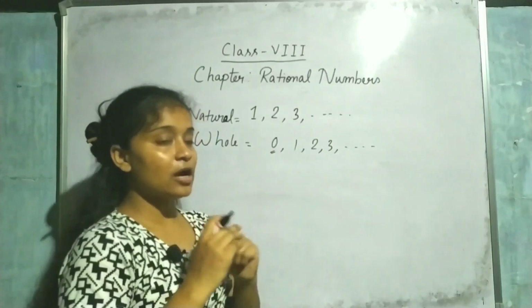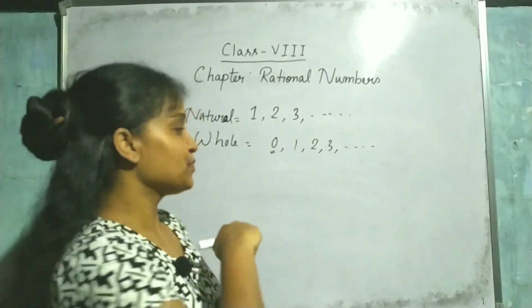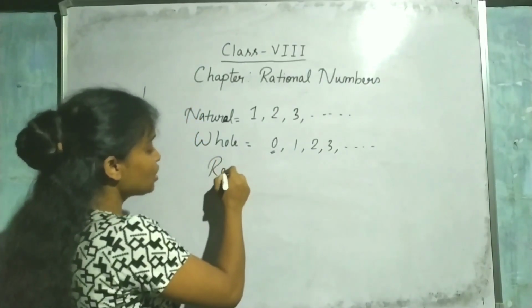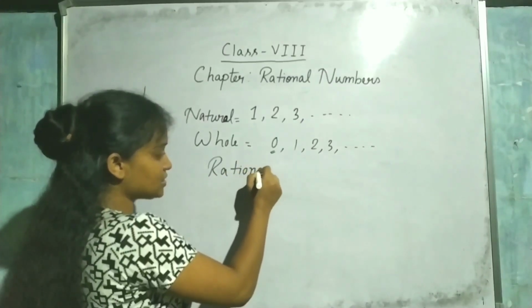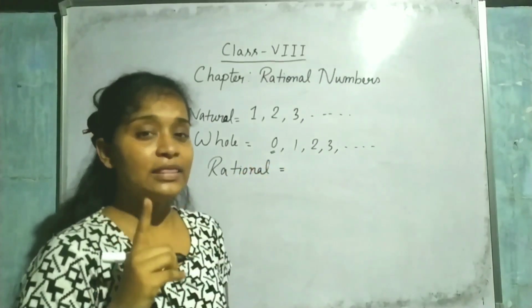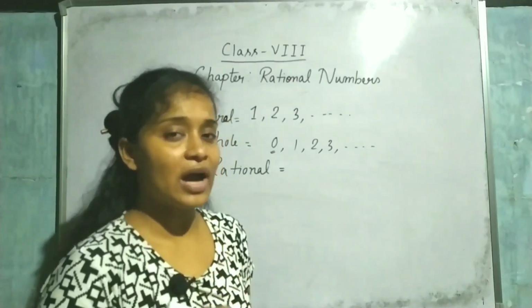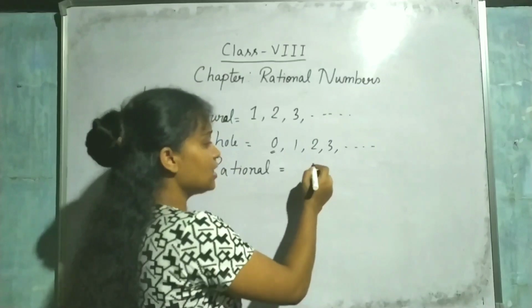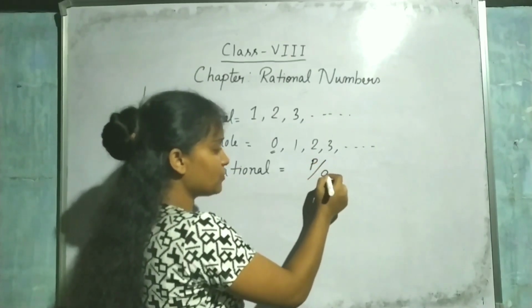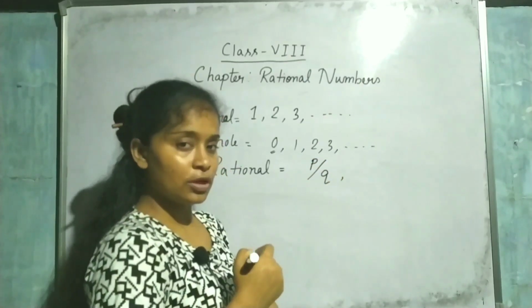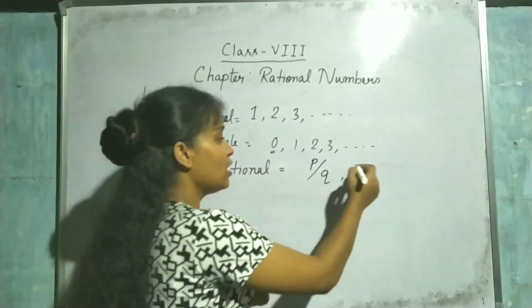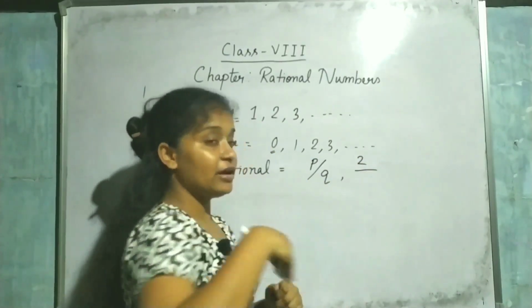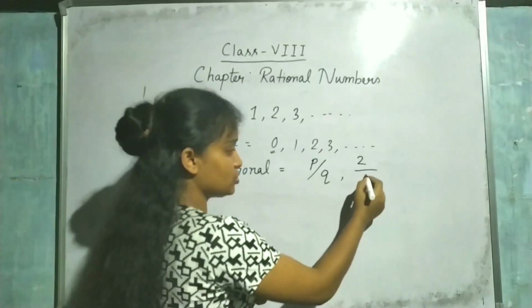Now come to rational numbers. That is our today's chapter. So what do you mean by a rational number? Numbers which we can write in the form of a fraction, or you can say numbers which we can write in the form of p by q. P by q means they have a numerator and they have a denominator also.